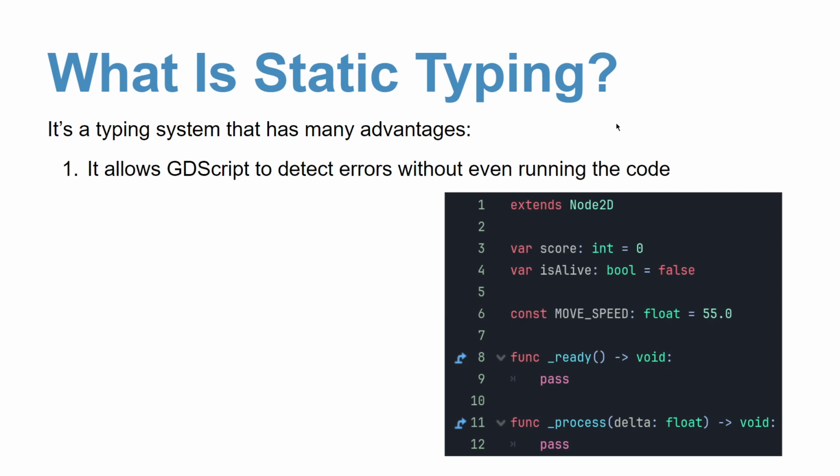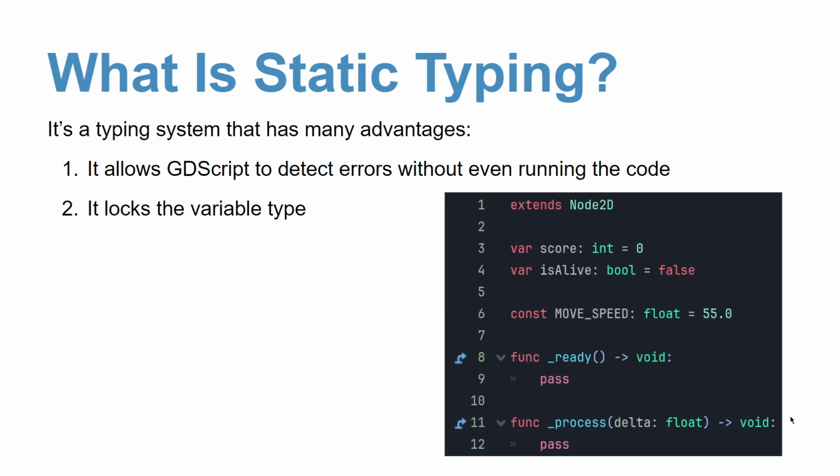So the first advantage is the fact that it allows GDScript to detect errors without even running the code. So for example, in this line over here, if there would be some kind of problem, for example, if here we define this score as a string, and here we passed false, Godot will detect an error over there, and wouldn't allow us to run the code. Right away, it would be marked as an error. We will see all this in much more detail inside of Godot, but this is for you to have a general understanding of static typing.